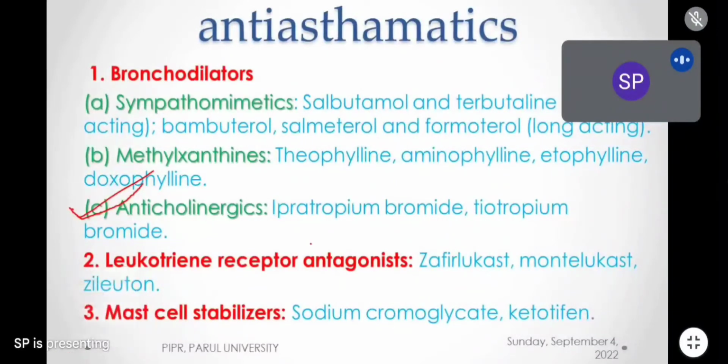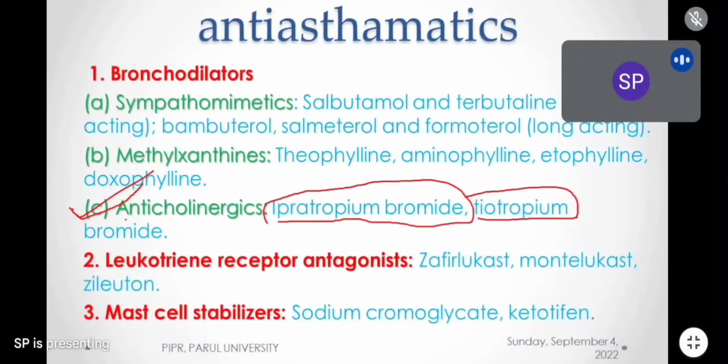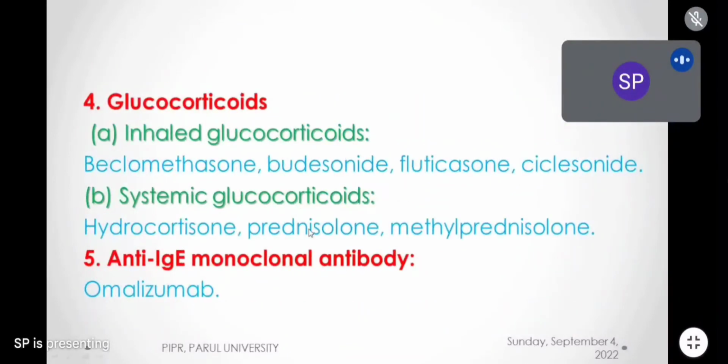Listen carefully, from here the actual topic will start. Ipratropium bromide and tiotropium bromide, these two drugs are anticholinergic drugs which are used in asthma. Acetylcholine causes bronchoconstriction by activating the M3 receptor. Now we are inhibiting this M3 receptor and decreasing the acetylcholine activity, and through that we are causing bronchodilation. Simple. Now what is the mechanism of ipratropium bromide? Ipratropium bromide and tiotropium bromide: one is I and one is T, IBr and TBr.